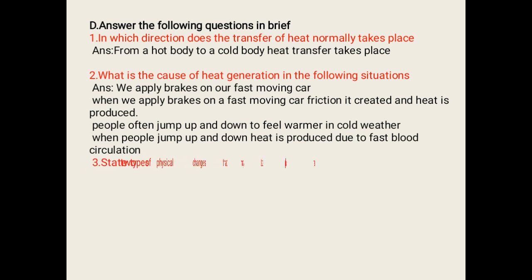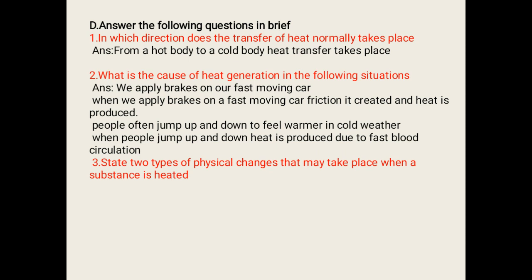Coming to the third question, state two types of physical changes that may take place when a substance is heated. We have seen already in our lesson different types of physical changes and different types of chemical changes that occur whenever we are heating some substance.